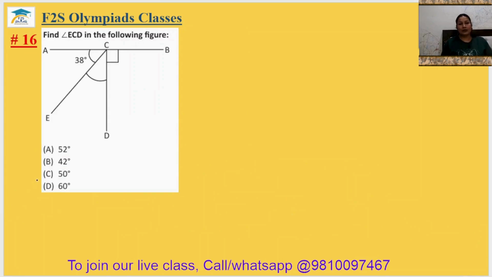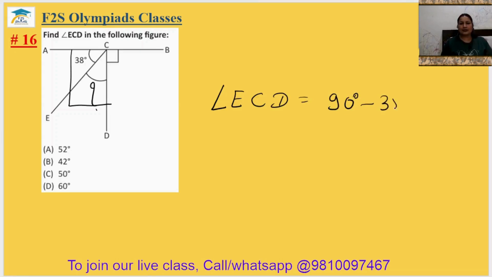Question number 16. Find angle ECD. This angle we have to find. So we know that this is 90 degree. So angle ECD will be equal to 90 degree minus 38 degree. So this is 10 minus 8, 2, and 8 minus 3, 5, 52 degree. It is in the option number A. So 16th answer is option A.